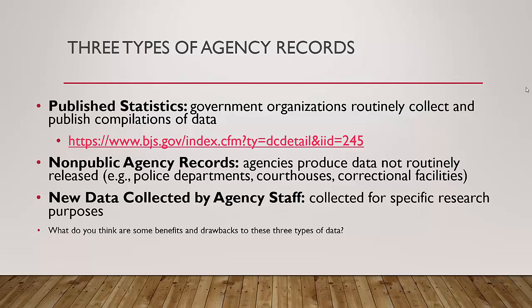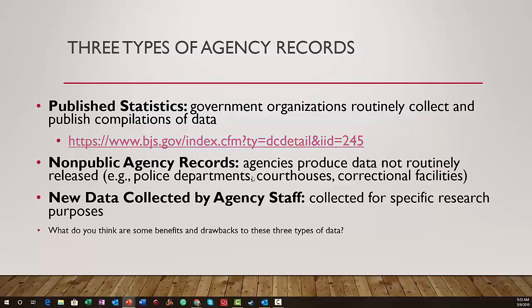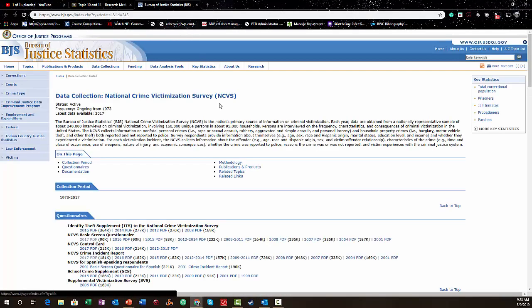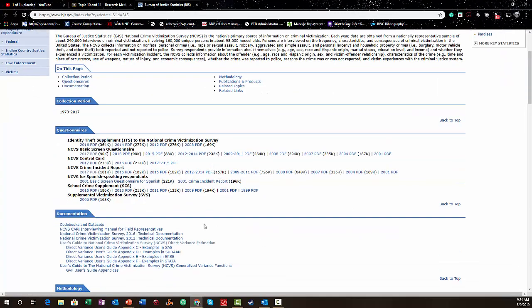So you get three types of agency records. You get published statistics. These are government organizations who compile data for the purpose of research for people to use. So we click on this link, right? Look, we are at BJS again. Remember when we took a survey by them?